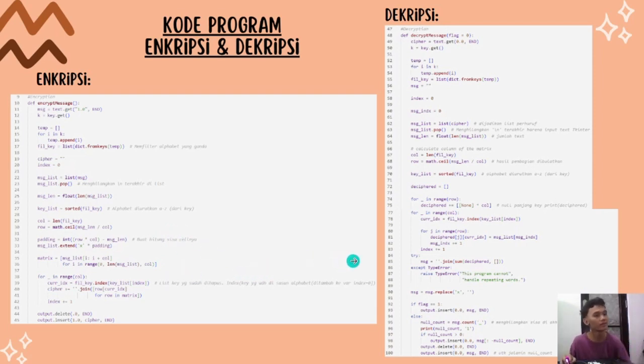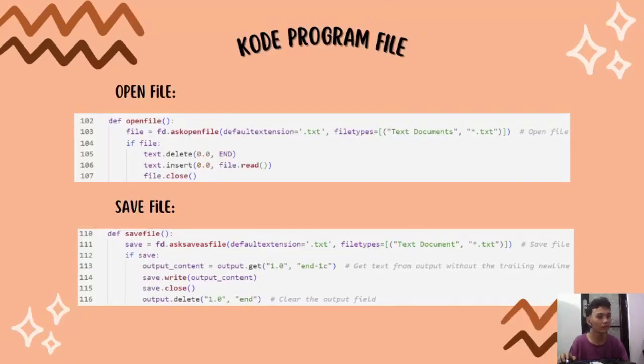And for the decryption, take the encrypted message and the same key, filter the key to remove duplicate letters, reconstruct the encrypted message into a matrix based on the key length, reorganize the matrix based on the alphabetical order of the key, and retrieve the characters from the matrix to reconstruct the original message. Additionally, there's an open file function to open a text file and a save file function to save the encrypted or decrypted message to a file. This is a brief explanation of how the code performs encryption and decryption of a message using the transposition technique on a matrix, using a key to change the sequence of characters in the message.